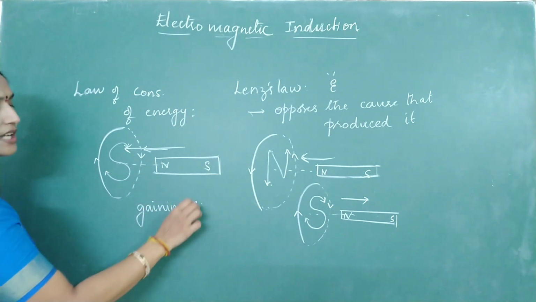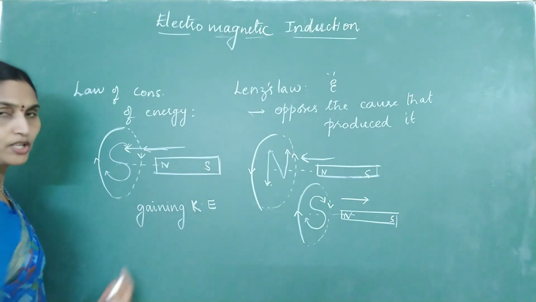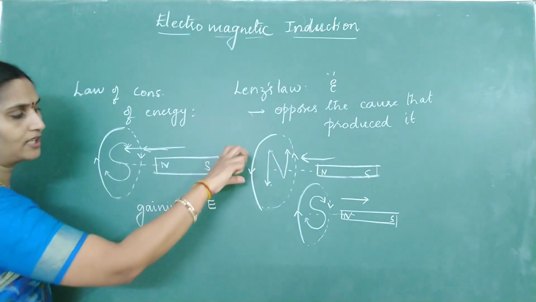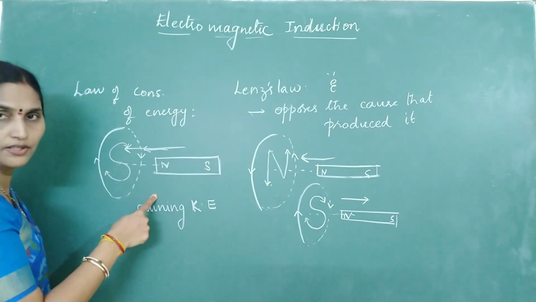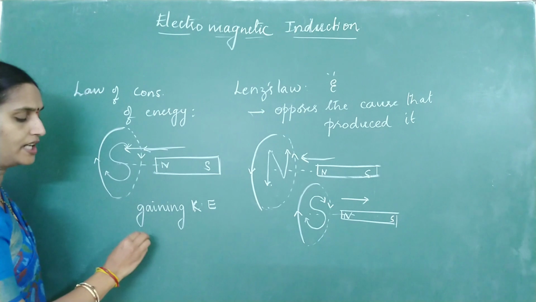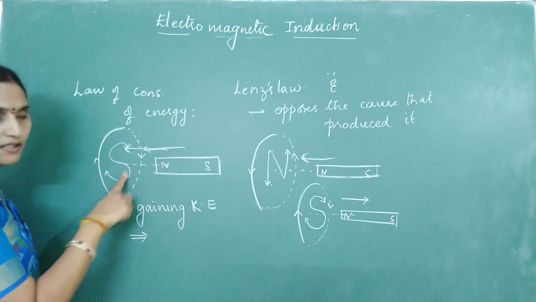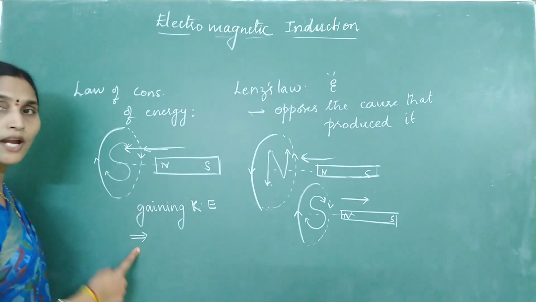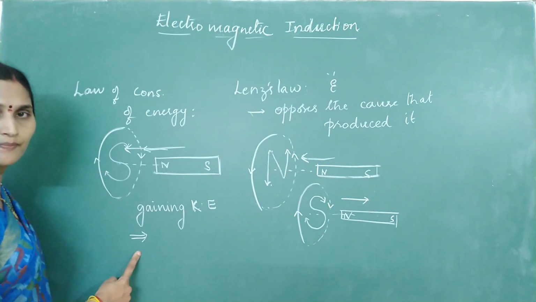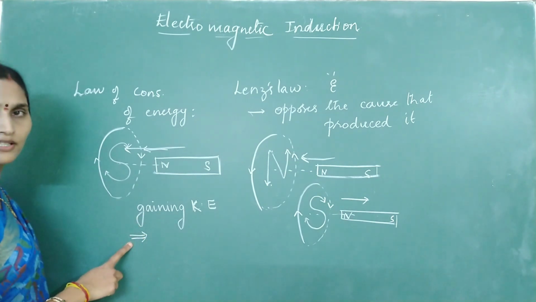The magnet is gaining some kinetic energy, but you are not going to lose any of your energy. If the magnet automatically slips from your hand, there is no other system which is losing energy. Indirectly, are we creating energy? Energy is being gained by the magnet with no other system losing energy. Now you tell me, is it practically possible to create energy? No. So is it violating the law of conservation of energy or not?